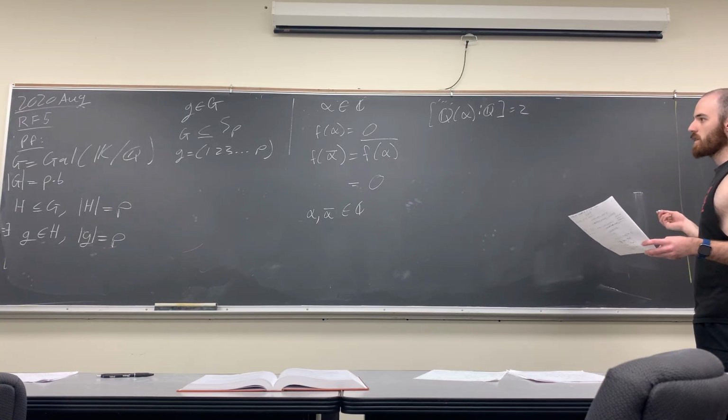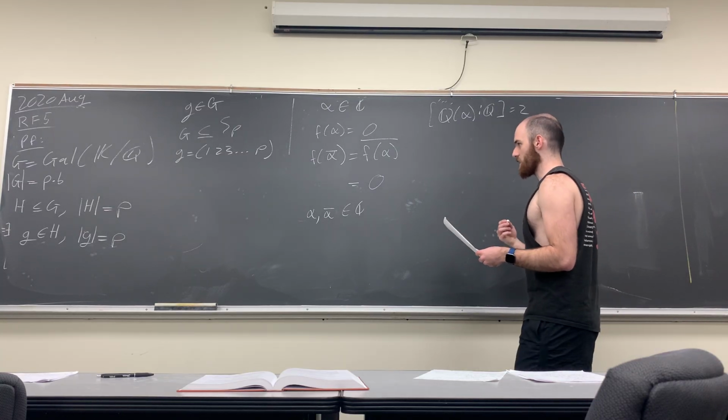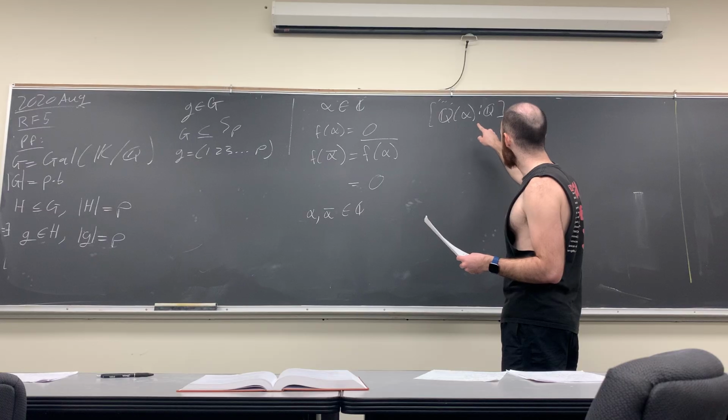Well, in G, we can get another subgroup which correlates to this.